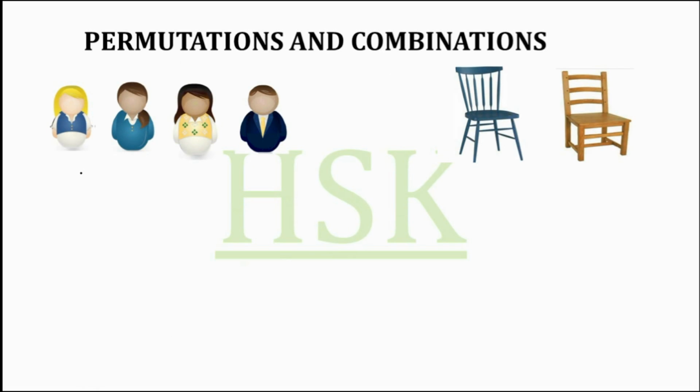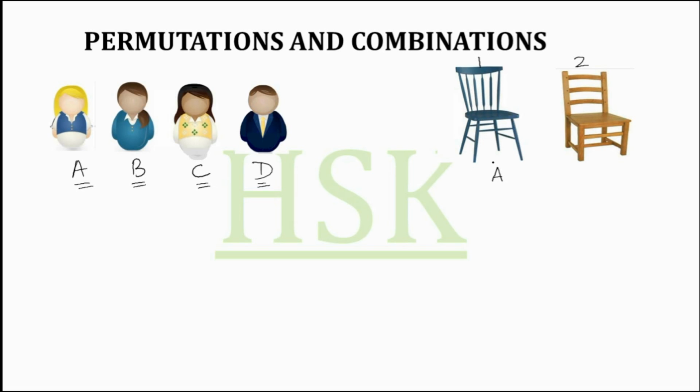Now consider another problem. We have 4 persons, A, B, C, D. And this is chair number 1 and this is chair number 2. Now we want to calculate in how many ways these persons can be seated on the chairs. So it would be like this.